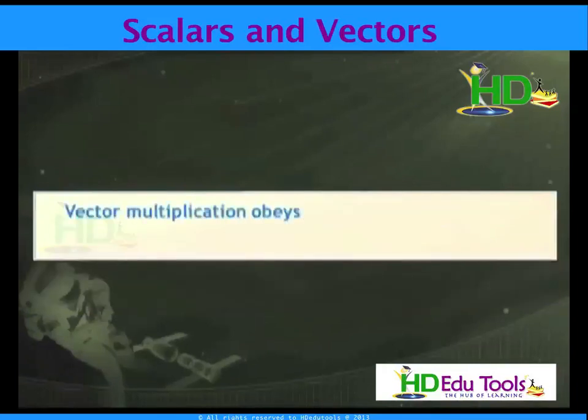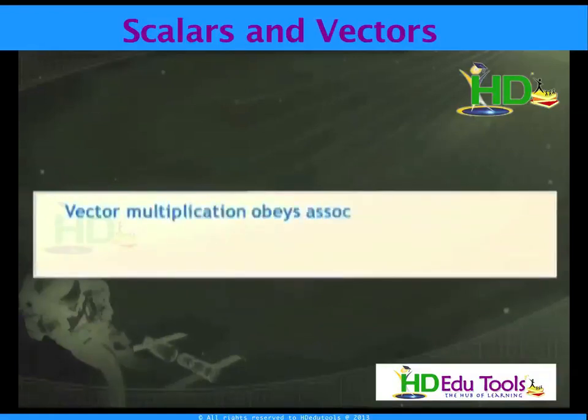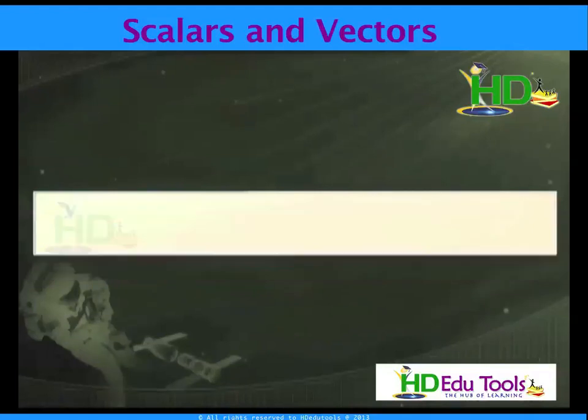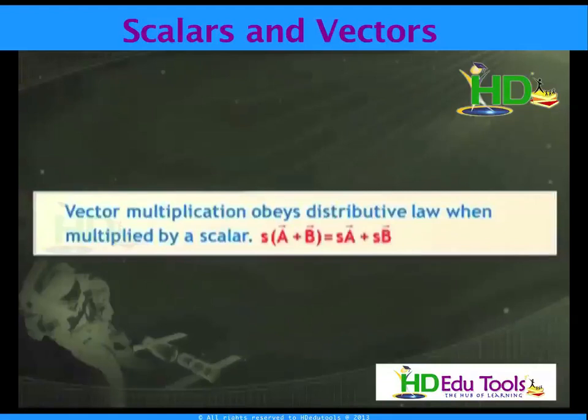Vector multiplication obeys the commutative law when multiplied by a scalar quantity. That is, S into A is equivalent to A into S, where S is a scalar and A is a vector. Vector multiplication obeys the associative law when it is multiplied with a scalar. That is, m(nA) is equivalent to (mn)A, where m and n are scalars and A is a vector. Vector multiplication obeys the distributive law when it is multiplied by a scalar. That is, S(A plus B) is equivalent to SA plus SB.